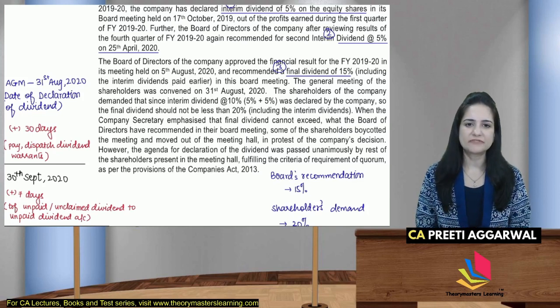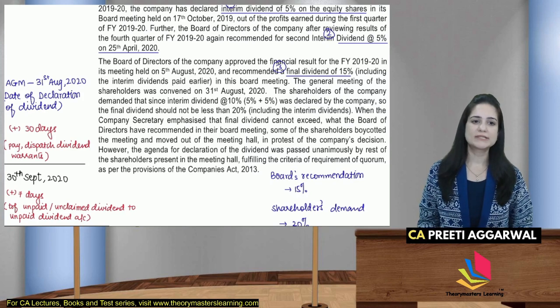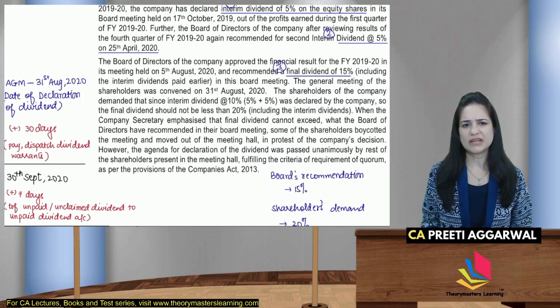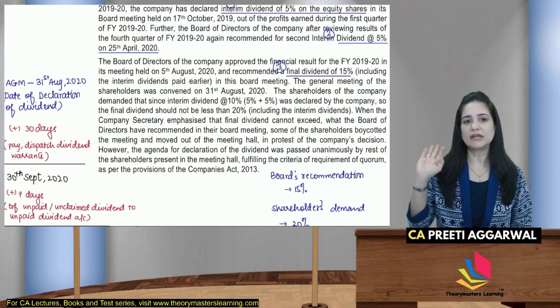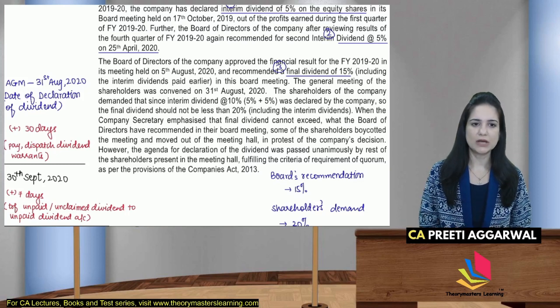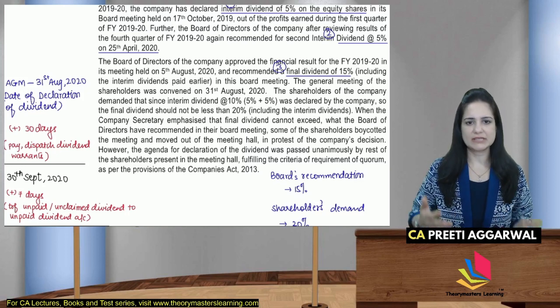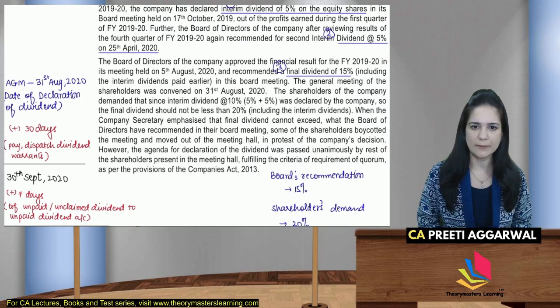Final dividend of 15%, the general meeting on 31st of August, shareholders demanded that since the interim dividend at the rate of 10% was declared by the company, the final dividend should not be less than 20%, including the interim dividends. The company secretary emphasized that final dividend cannot exceed what the board of directors have recommended in their board meeting.